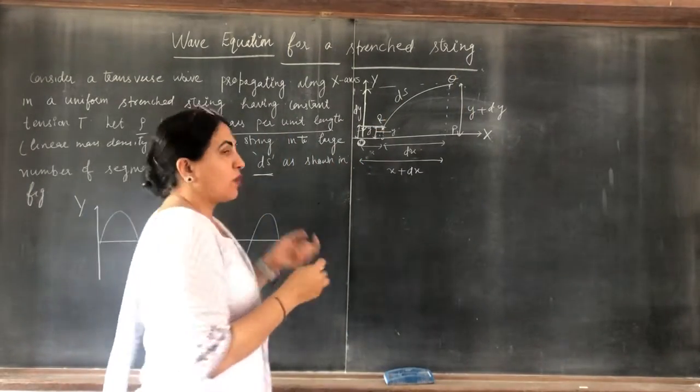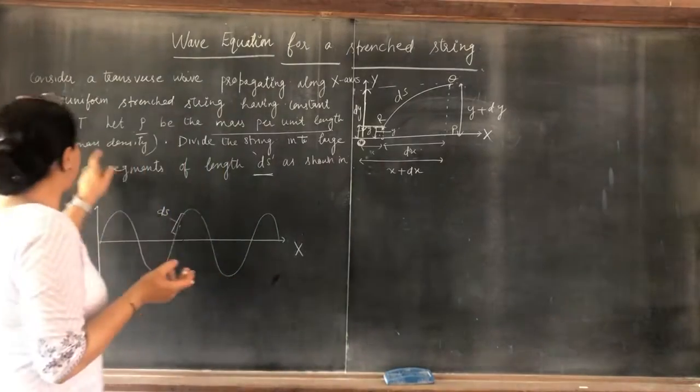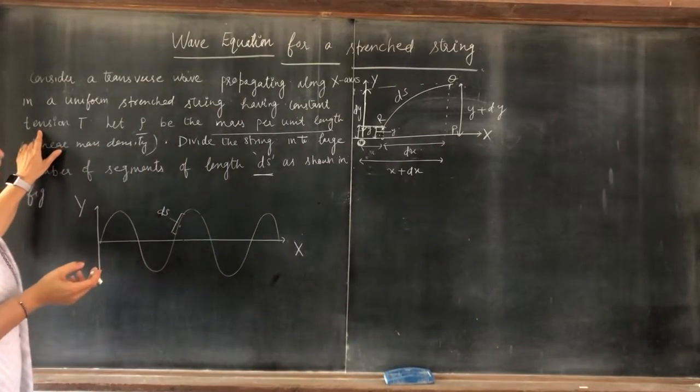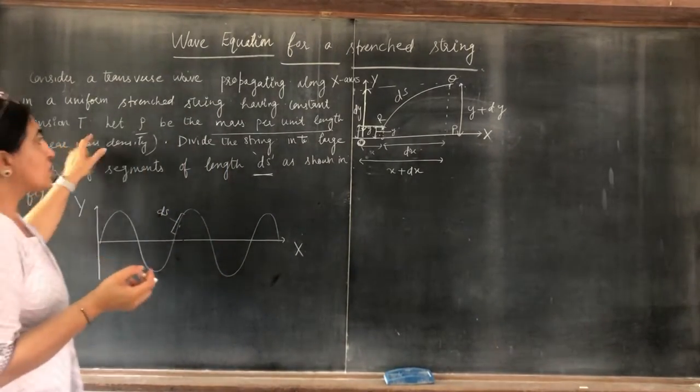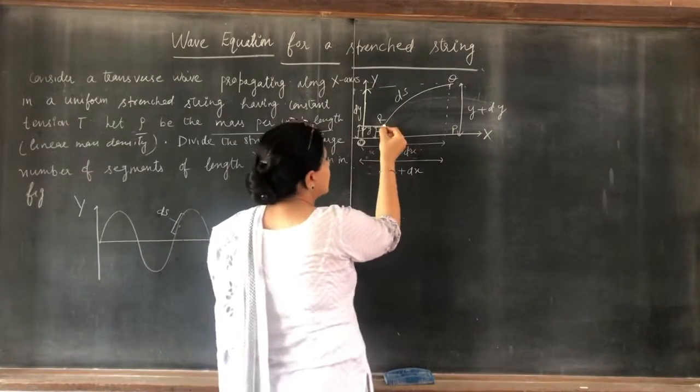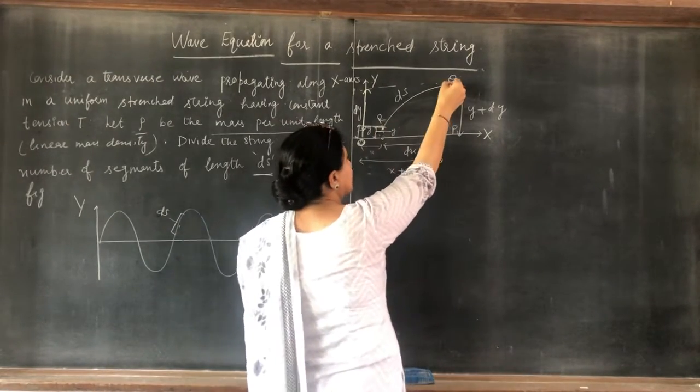Clear? Now there will be a uniform, constant tension T, at this point and at this point also.